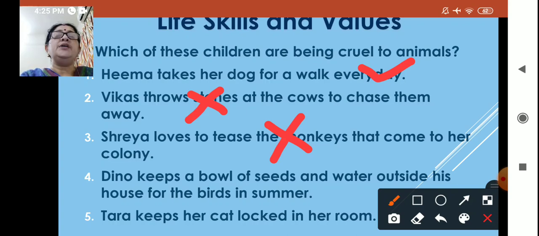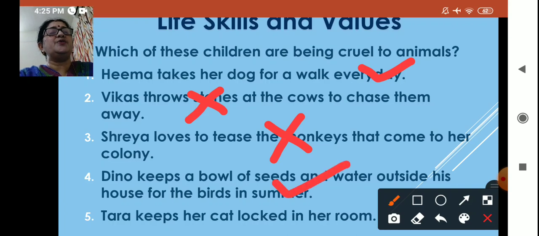They like to eat seeds, rice, then pulses. So keeping a bowl of seeds and water outside the house in summer is a very good thing. So he's a very good boy. I like this. He's not cruel to animals.